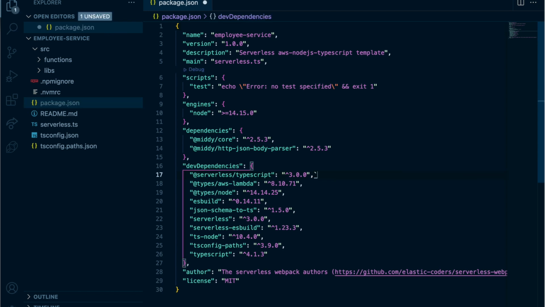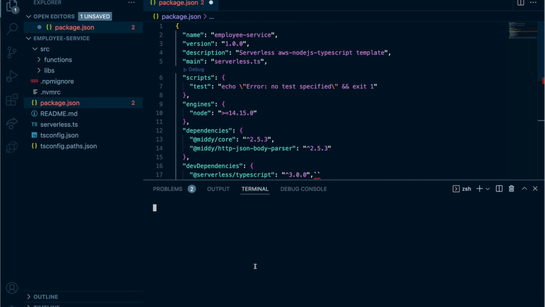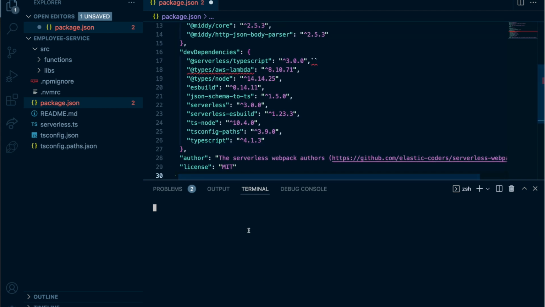So now, the first thing I'm going to do is install these packages on my project, right? So this npm library, npm will do the job for me. Until that gets installed, let me explain different things to you.